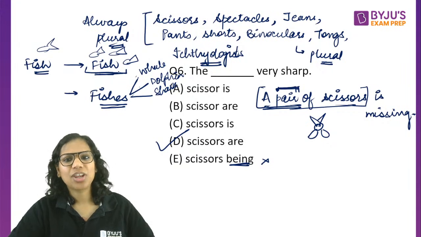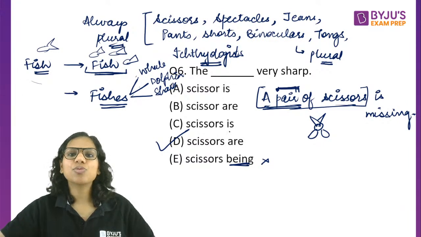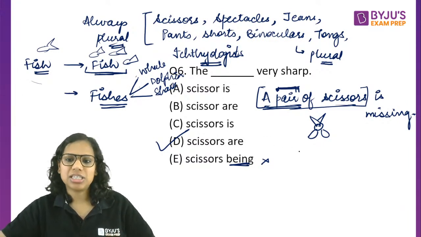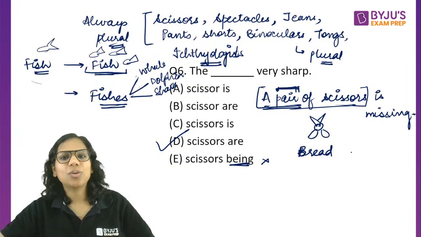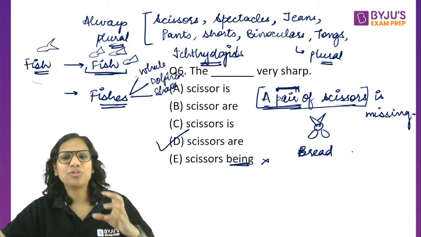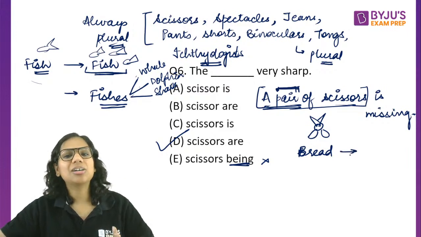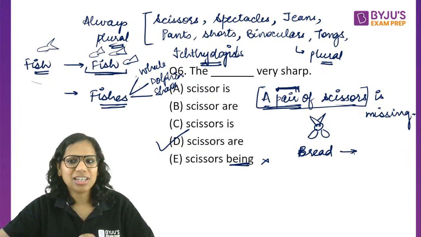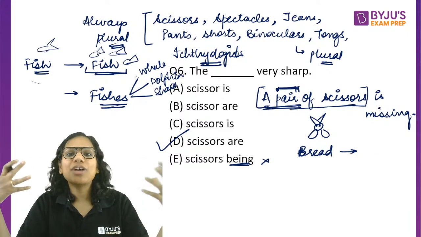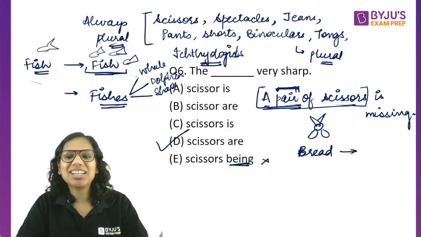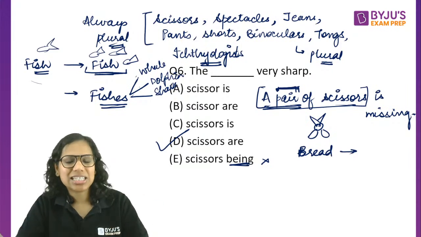So this logic works for quite a few nouns. For instance, bread. It's an uncountable noun. We should not say two breads, three breads. It's three loaves of bread, four loaves of bread. तो इसलिए bread का भी कोई plural as such नहीं होता है. आप multiple loaves की बात करेंगे. You will talk about 5 loaves, 6 loaves, 7 loaves. You can't talk about breads as such.